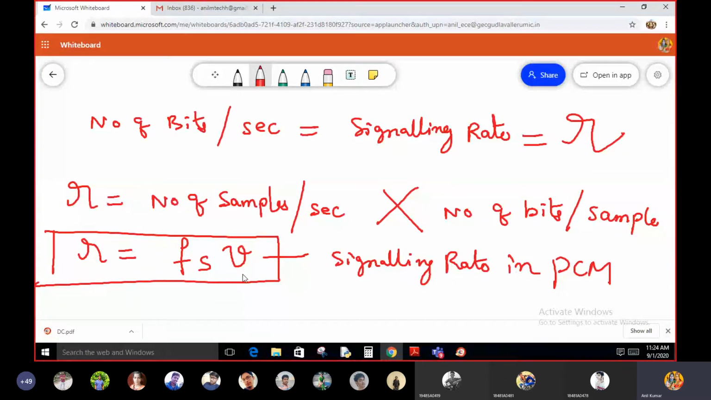Is it okay? This is about the signaling rate. So what is the formula for signaling rate? Students, number of bits per second. And what is the notation? Small r. So R is equal to the formula, number of bits per second.